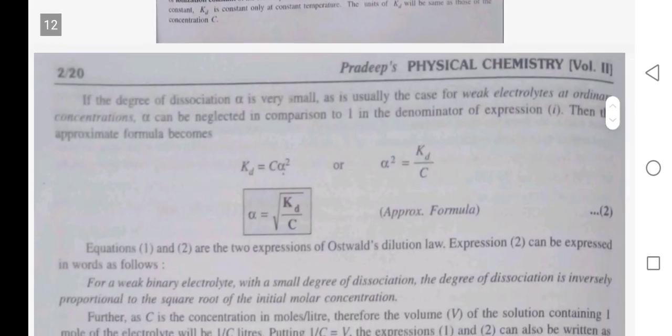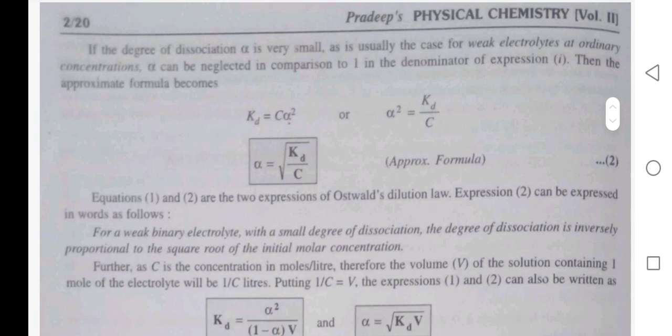If the degree of dissociation is very small, as is usually the case for a weak electrolyte at ordinary concentration, alpha can be neglected in comparison to 1 in the denominator of expression first. Then the approximate formula becomes Kd = C alpha squared, or alpha squared = Kd/C. The approximate formula is alpha = root of Kd/C. Equations first and second are expressions of Ostwald dilution law.